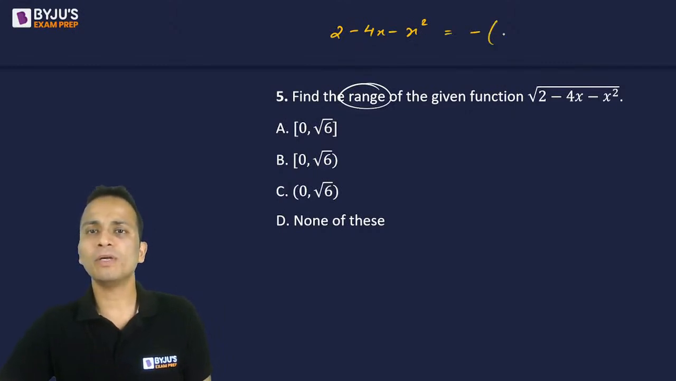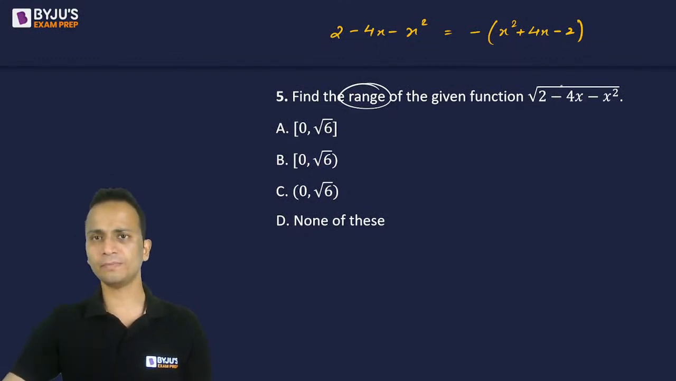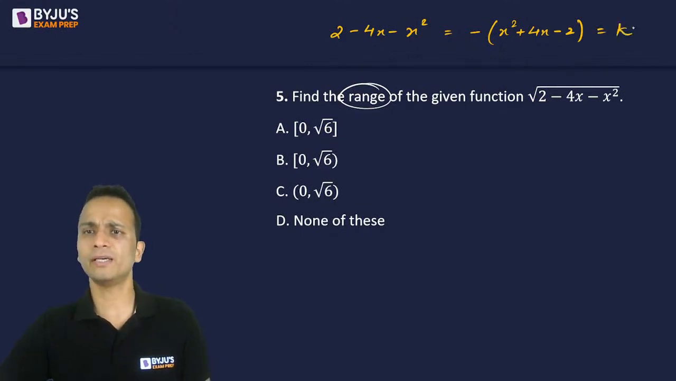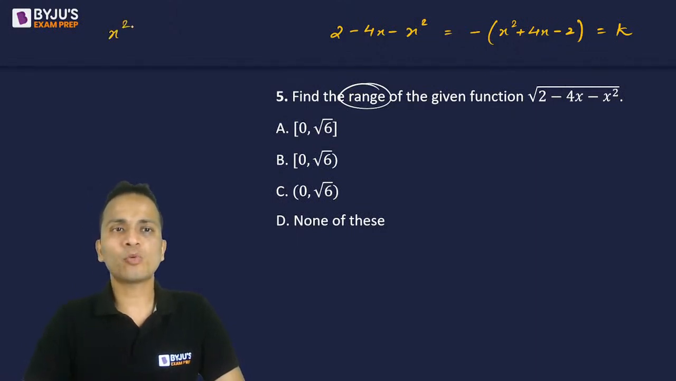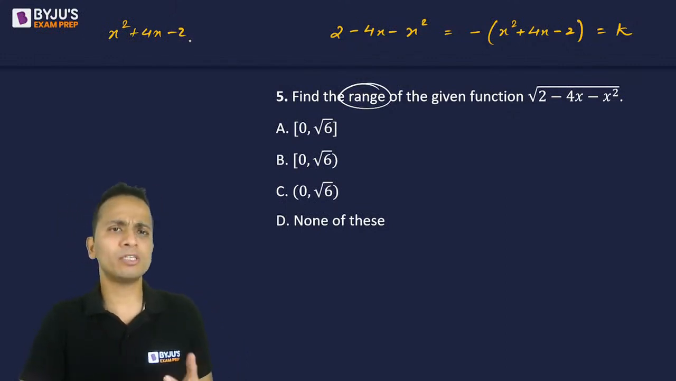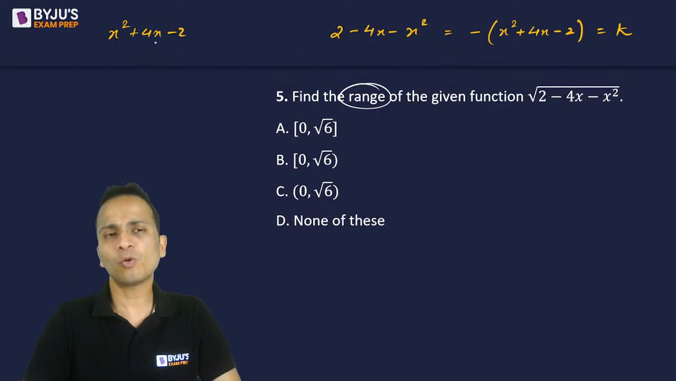I'll take negative sign common and will write it as x square plus 4x minus 2. Now I'll find out the range of value of this, and that will decide the range of value of the under root of this value. So let's say this is equal to k. Now I'll look at the bracket part, x square plus 4x minus 2, and find out the range of this, or I'll plot the graph of this and then I'll plot the graph of negative of this function. Now to plot the graph of a quadratic, I'll first of all convert it into a perfect square.